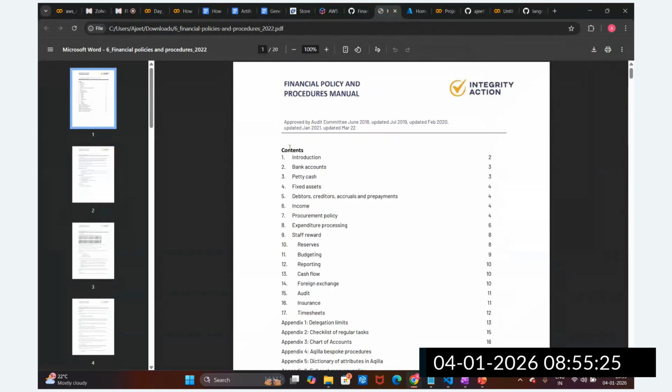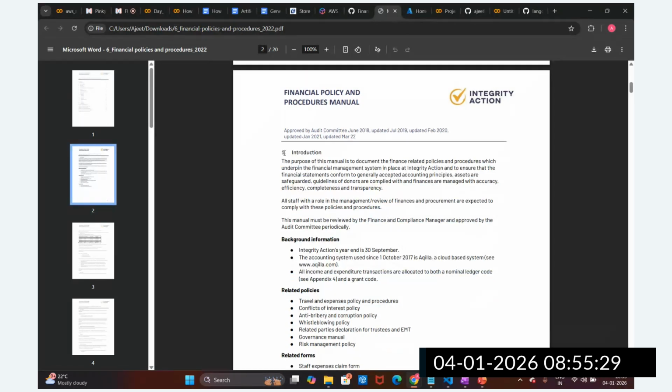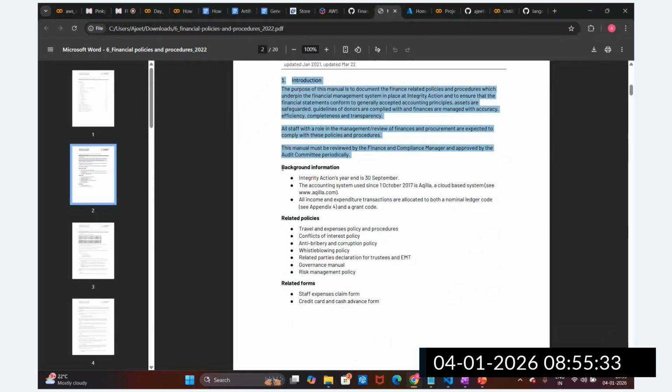Here you can see, guys, this is one paragraph, the introduction paragraph. Inside the introduction, there is another paragraph, background information. There is another paragraph, related policy, related form. So what we'll do is split this document based upon the paragraph.